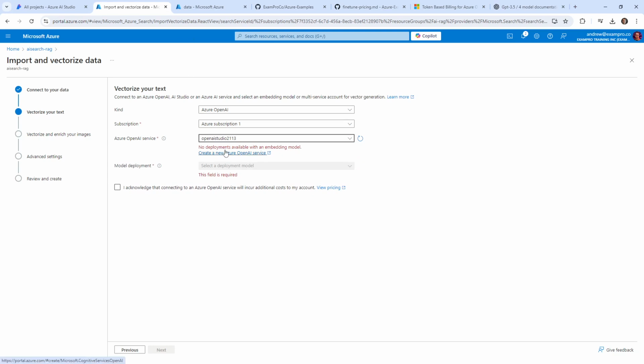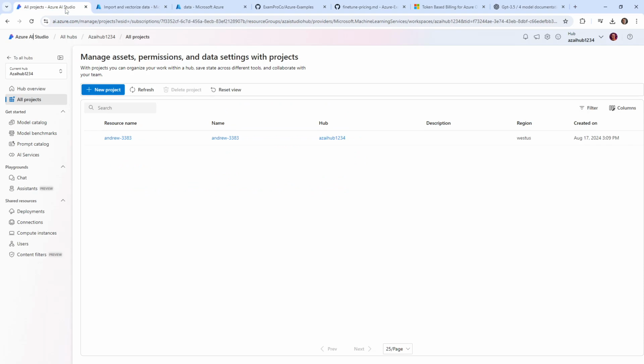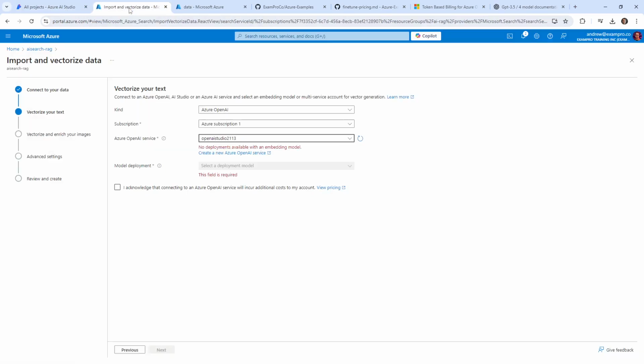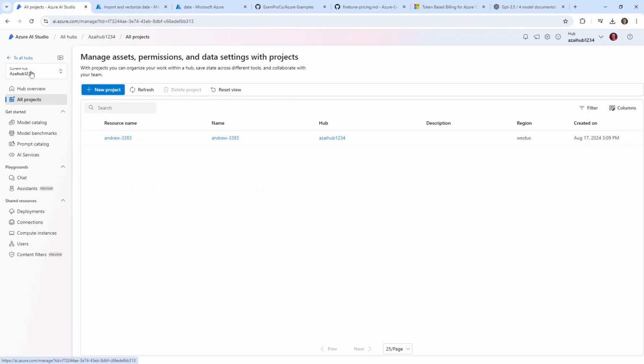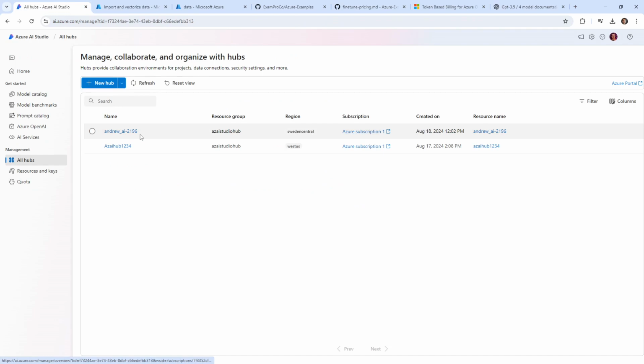Okay, so I guess it doesn't really matter what we use to do it because it's just going to get the data in there, and after that, it doesn't really matter. But if we go over to here, no deployment model available. So something has to actually do the embedding, and this one's in OpenAI Studio. I have to figure out which one it is. I'm going to go back to the hub. And the one that we're looking at here that's in West US is an Azure Studio Hub.